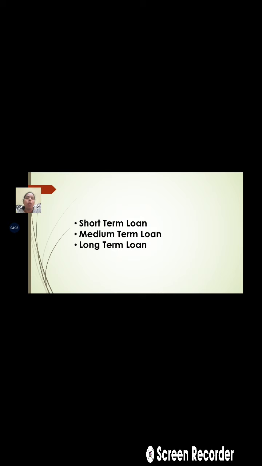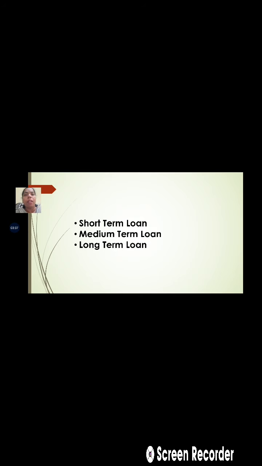And the next one is the long-term loan. The tenure of the long-term loan is 5 years to 20 years. This long-term loan is needed for making changes in the land, for buying additional land, and similarly for digging a well and such expenses which require a larger amount.